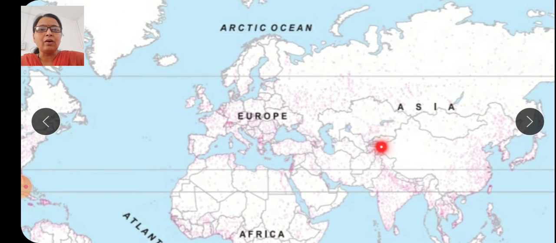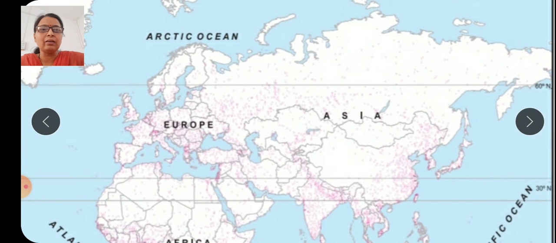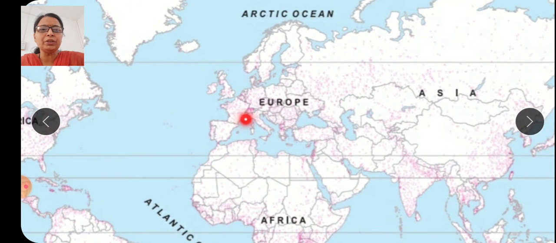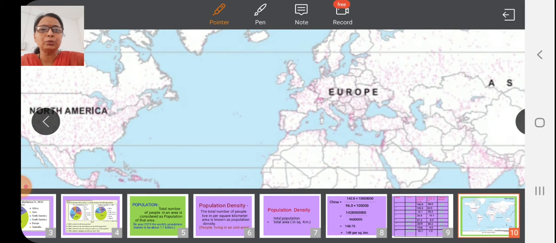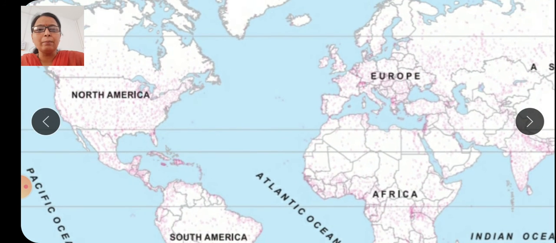Some regions have a very sparse population, where the dots are far away from each other, but in some regions of the world the dots are very close to each other. In the European continent, the dots showing population density are very close. Here is the USA. The east part of the USA has high population density. Then the Great Lakes region in the USA also has a high density of population. Central America and the Canary Islands also have high population density.